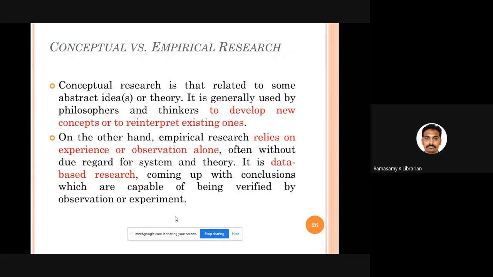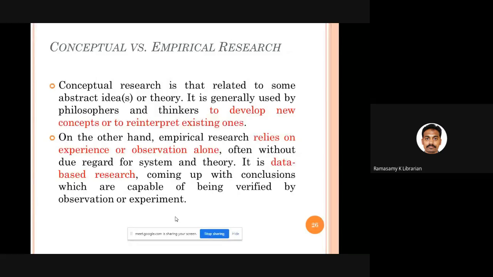Then comes conceptual versus empirical research. See, the purpose of any conceptual research is to develop new concepts or to give a new interpretation to the already existing theory. That is called conceptual research. But when you talk about empirical research, whenever your research is entirely dependent on your experience, your observation, your data, that is called empirical research.